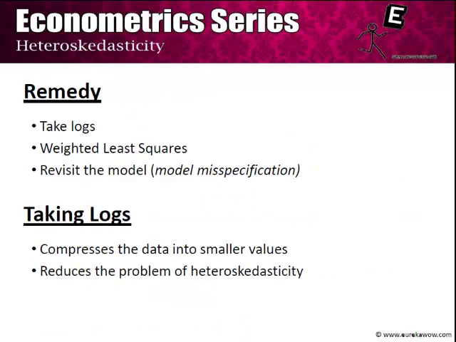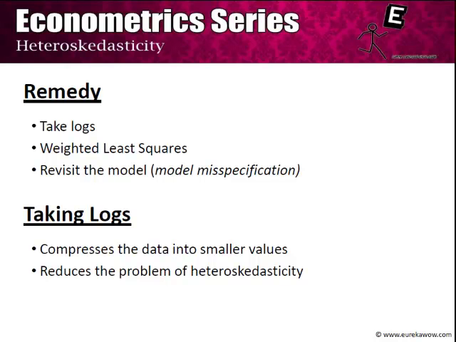We now turn to our last topic in the study of heteroskedasticity, that is remedies. Once we have detected that there is heteroskedasticity, what can we do about it? There are three remedies that we study in this module. The first is to take logs, the second is the weighted least squares method, and the third is to revisit the model, that is, that there might be a model misspecification.